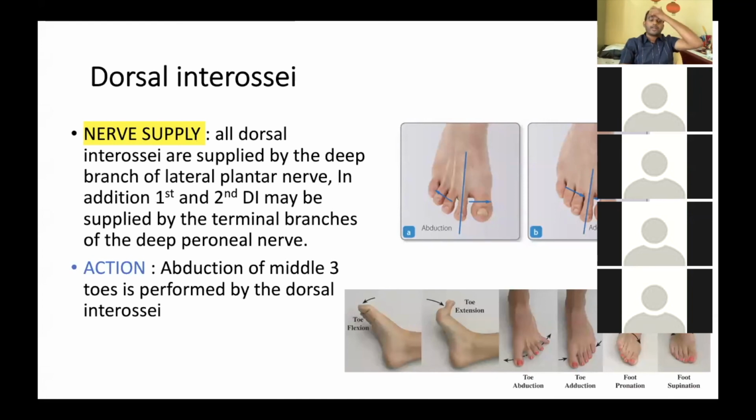All the dorsal interossei muscles are supplied by the deep branch of the lateral plantar nerve. In addition, the first and second dorsal interossei may be supplied by terminal branches of the deep peroneal nerve. The action of the dorsal interossei is abduction of the middle three toes, that means second, third, and fourth.